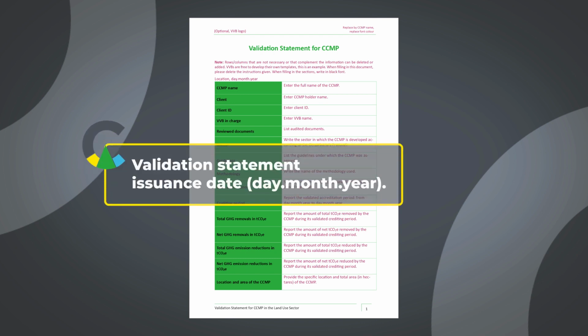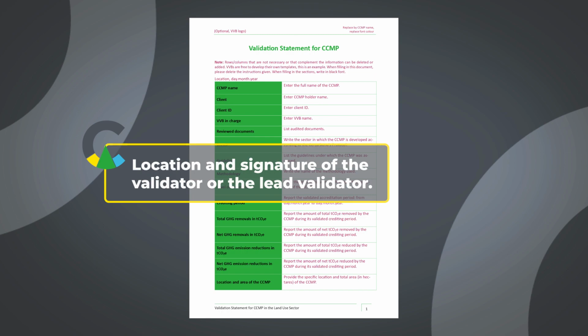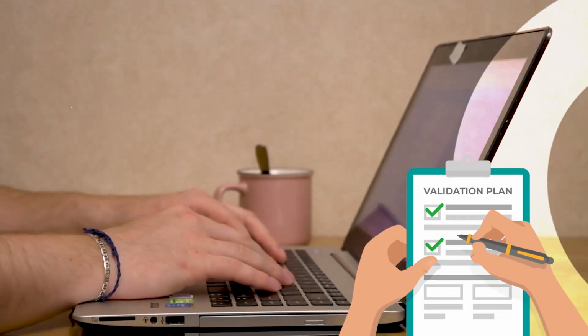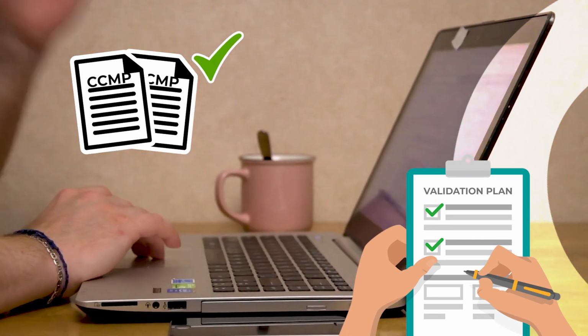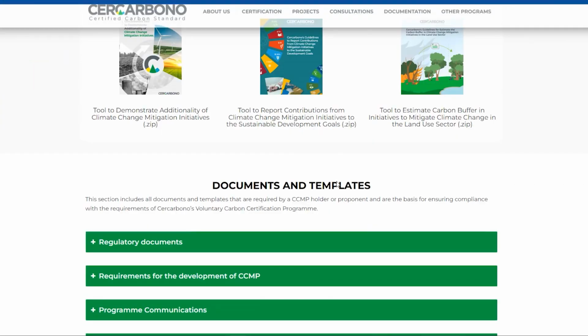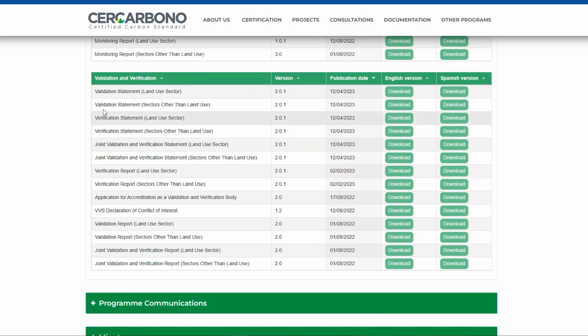Validation statement issuance date, day, month, year. Location and signature of the validator or the lead validator. It is important to note, a validation statement may only be issued when the VVB has generated a positive or modified opinion. Two validation statement templates can be found in the documentation section of Cercarbono's webpage, one intended for the land use sector and other for sectors other than land use.